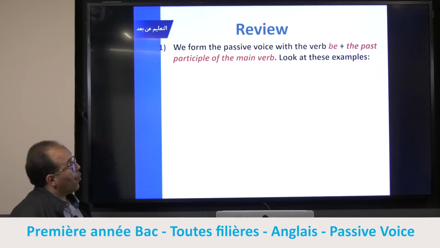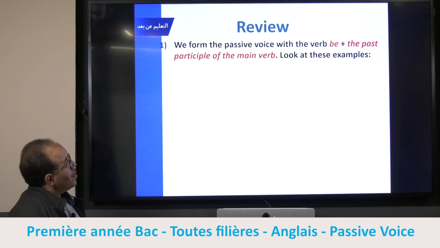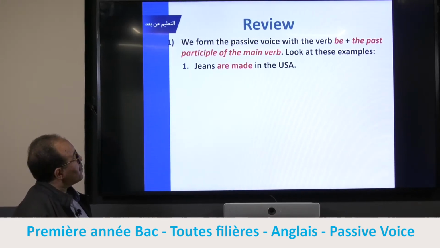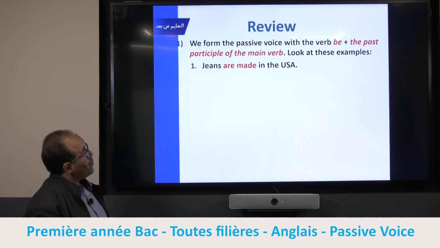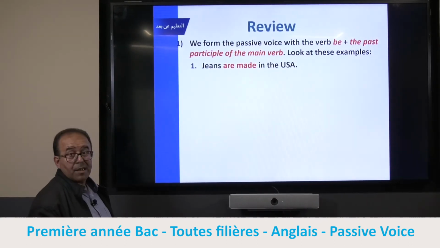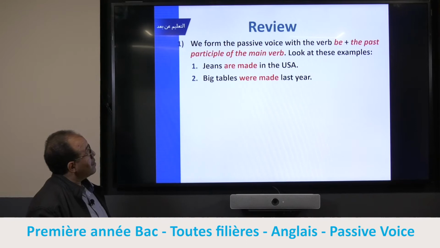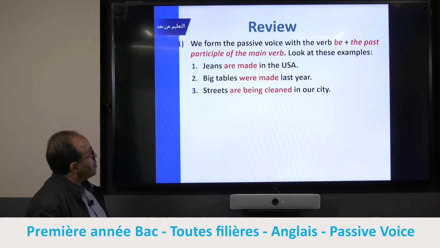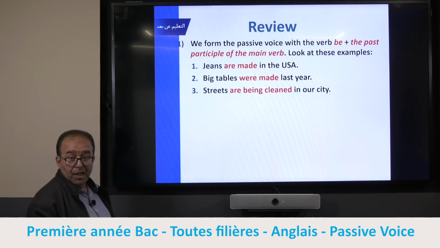Now let's have a review of passive and active voice. We form the passive voice with the verb be plus the past participle of the main verb. Look at these examples. First one, that is present simple. Second one, that is past simple. I hope your guesses are right. What about this one? I hope you know that's present continuous.